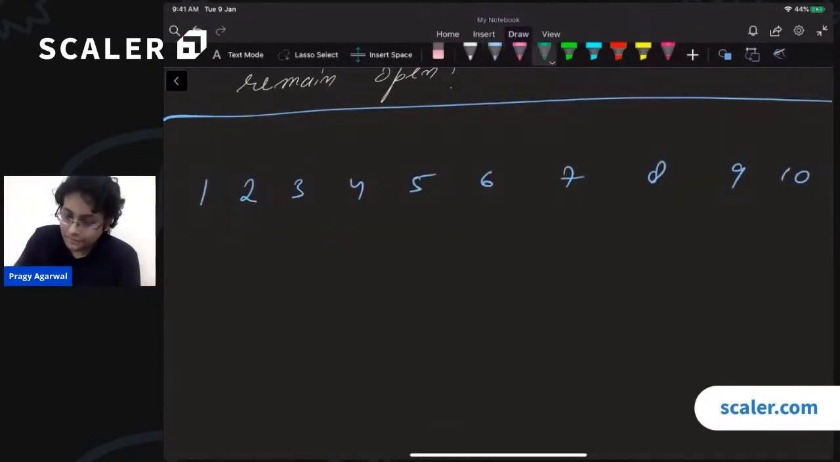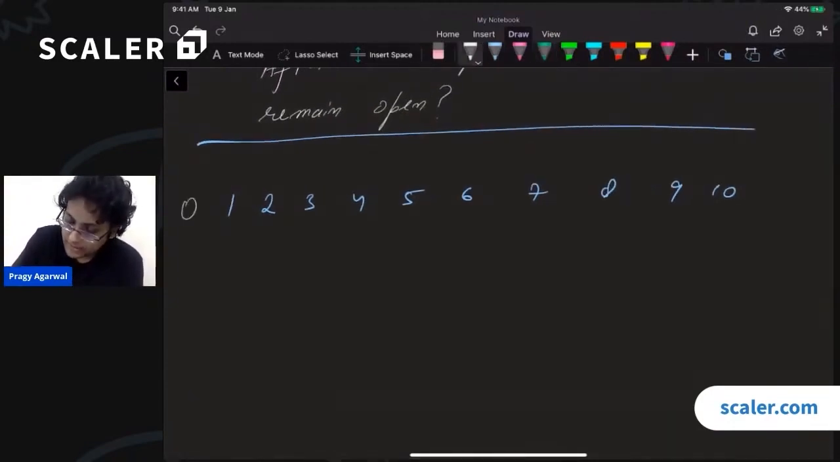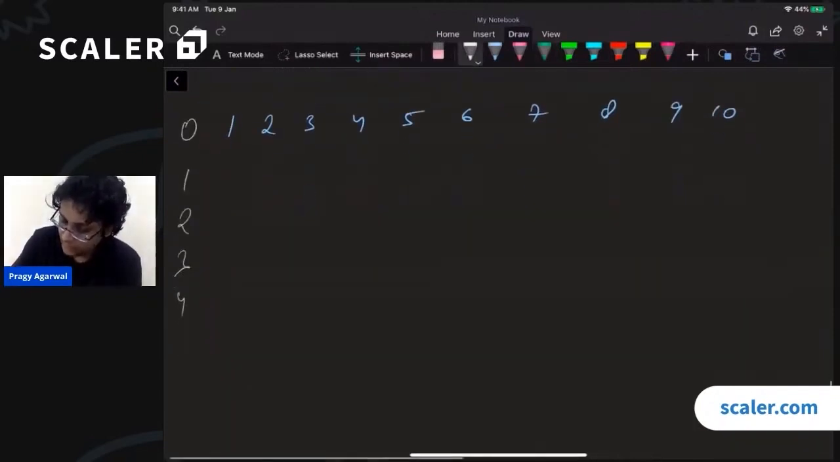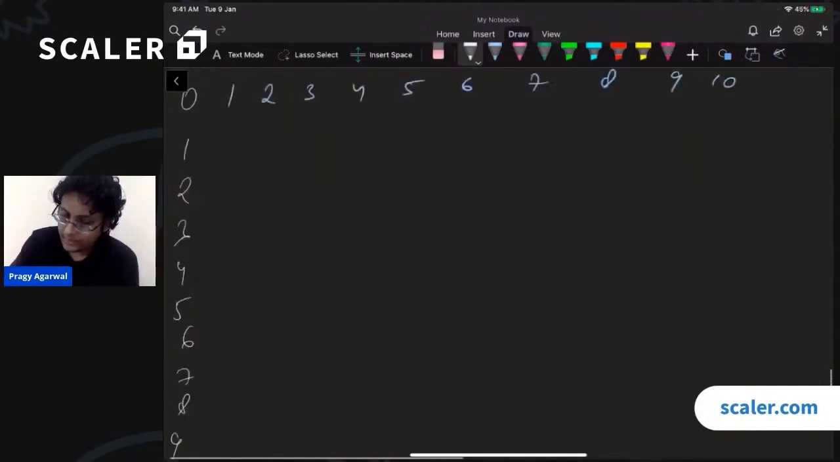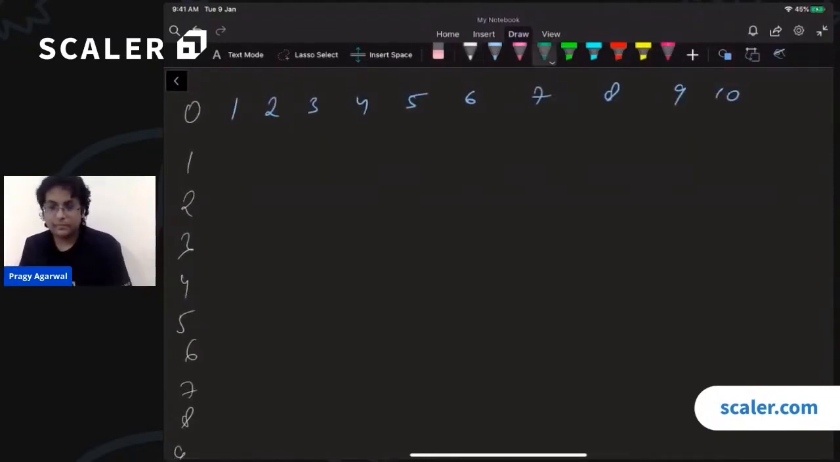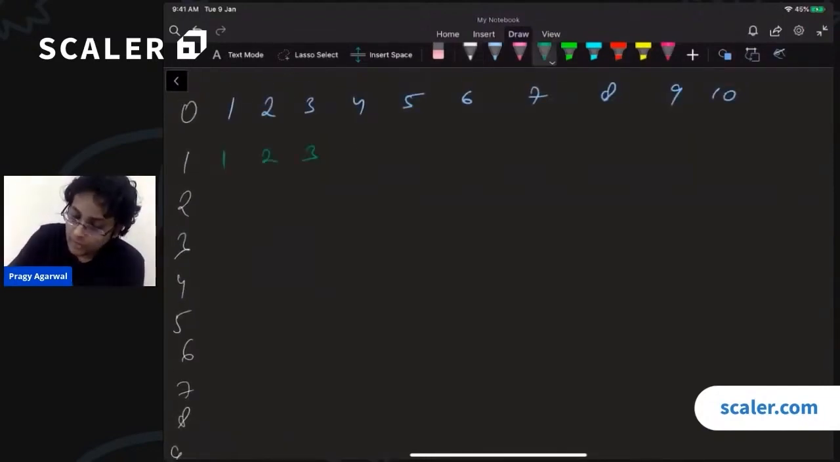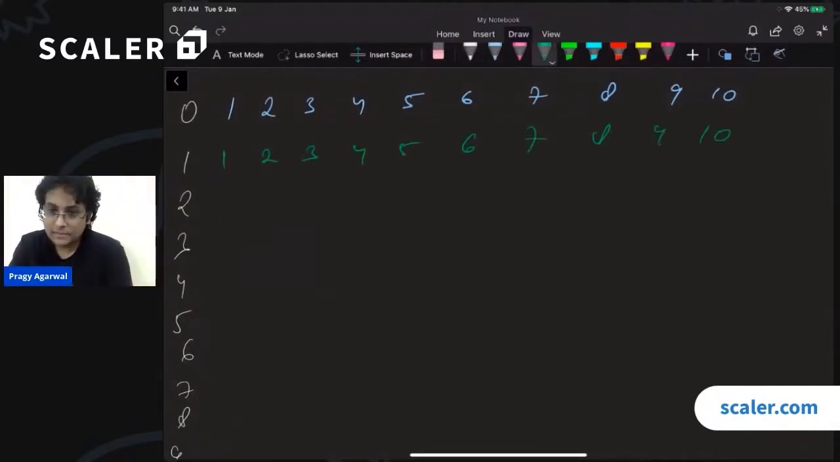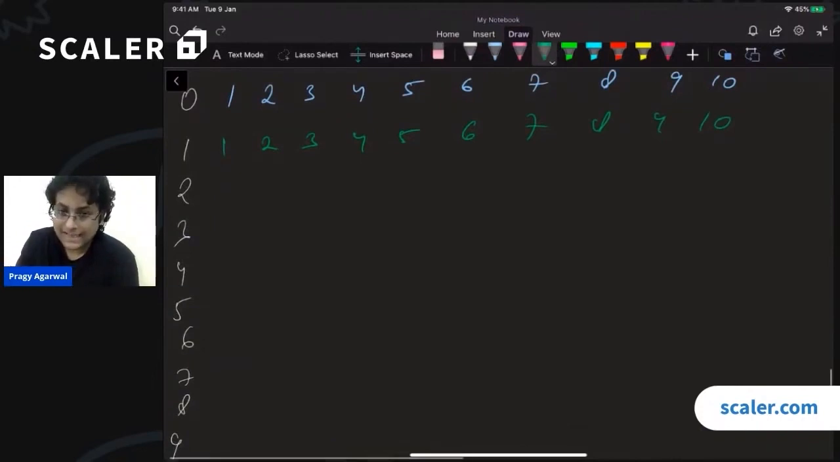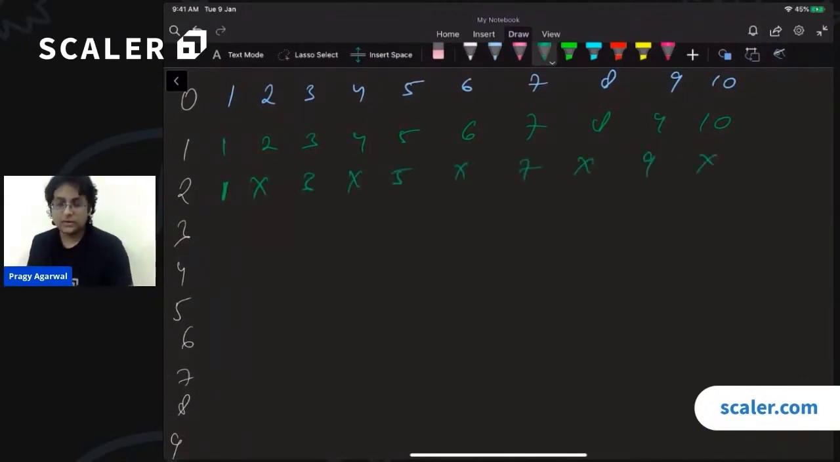What happens after the first step? So this is the 0th step. This is step 0. Step 1, step 2, step 3, step 4, 5, 6, 7, 8, 9, 10. What happens after the first step? After the first step, every door is open. After the second step, 1 is open, 2 is closed, 3 is open, 4 is closed, 5 is open, 6 is closed. 7, 9, these are closed now.